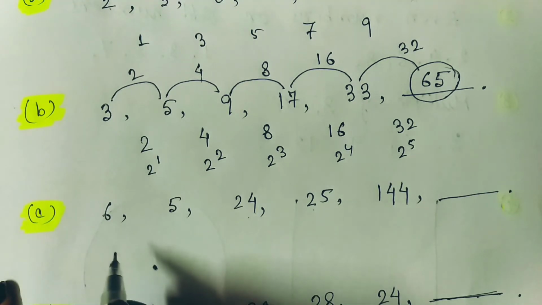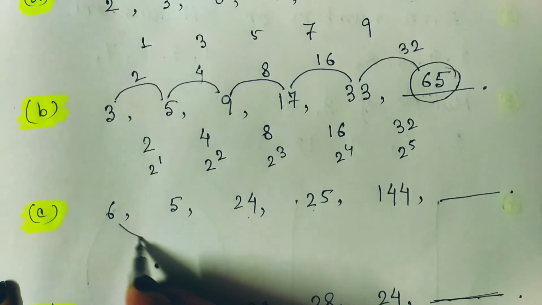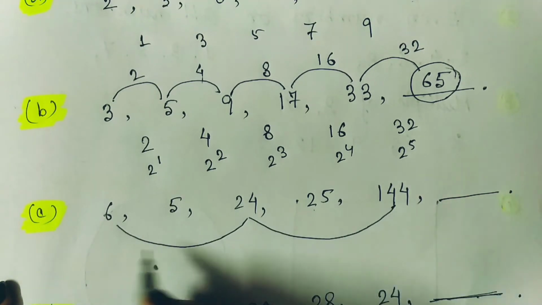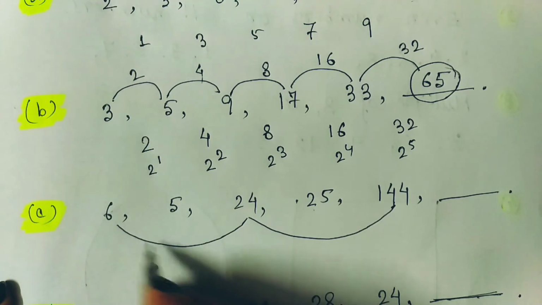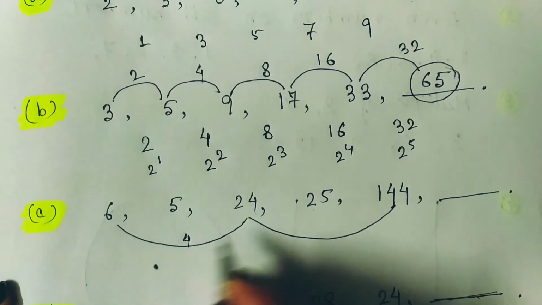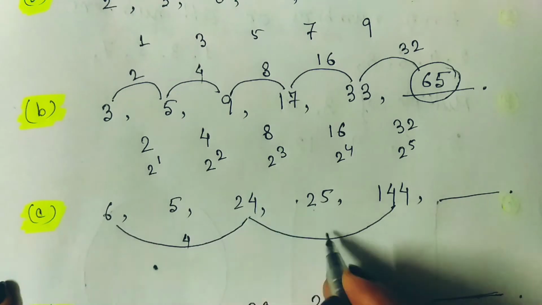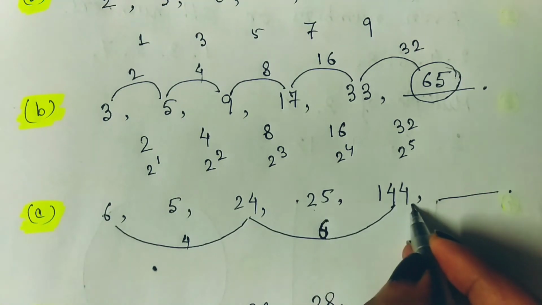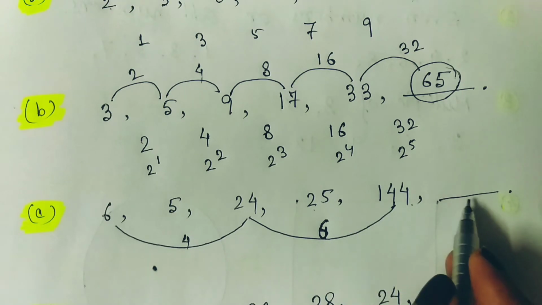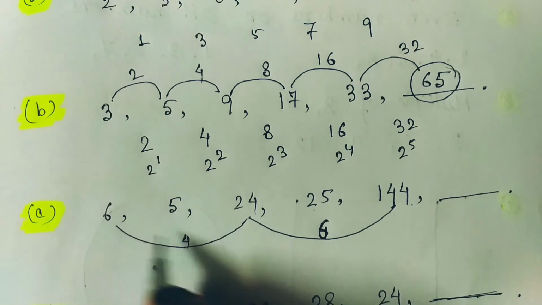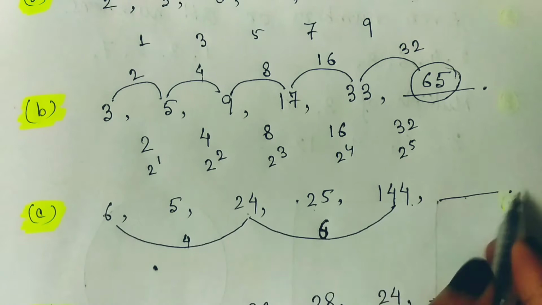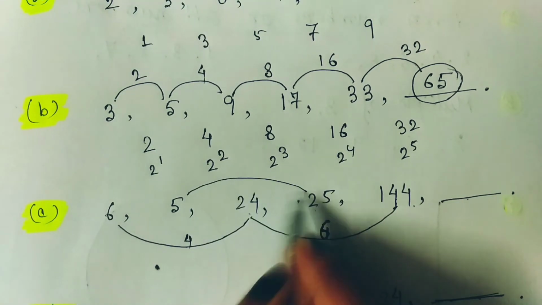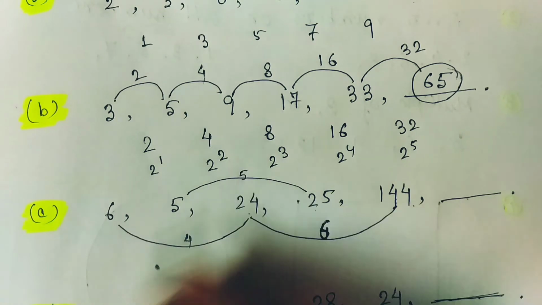If we multiply 6 by 4, we get 24. If we multiply 4 by 6, we get 144. The next number will not be found from this part of the sequence. And the remaining part, 5, we get 25 by multiplication of 5 by 5.